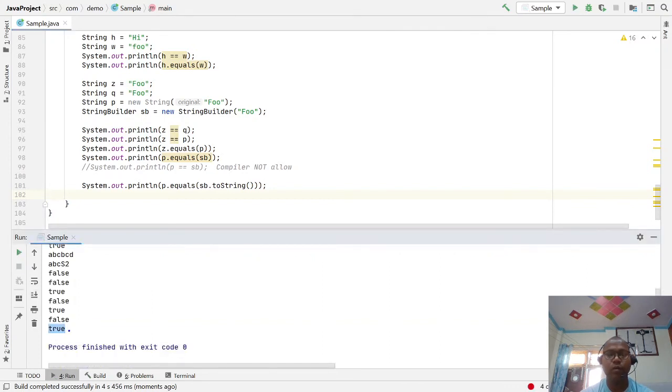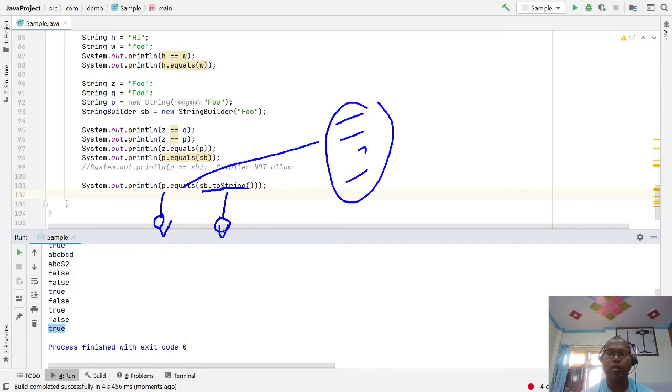Now it will be true because this is a string, and you have converted the string buffer toString. Now both are strings, so the equals operation checks whether all the content of these two objects is the same or not. So be careful whenever we are comparing with equals. Ensure that both objects are the same type, both are SB. If they are different types, equals will surely always return false.